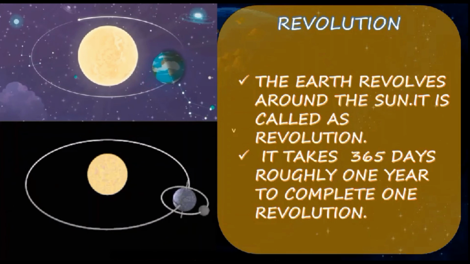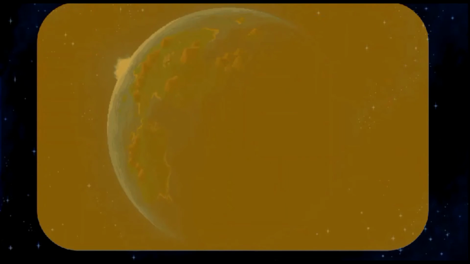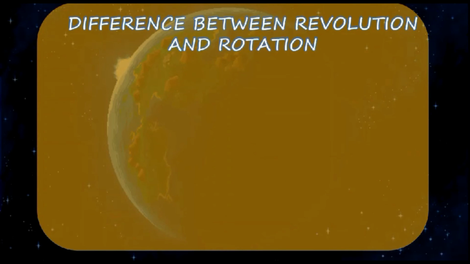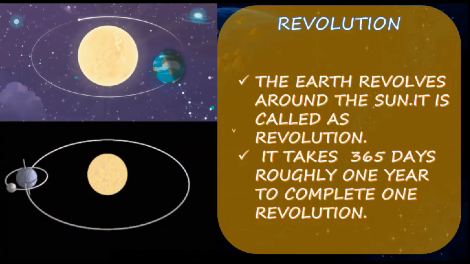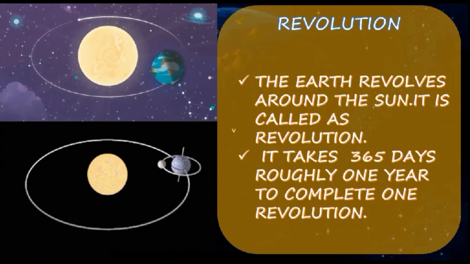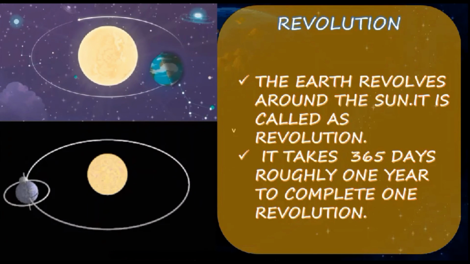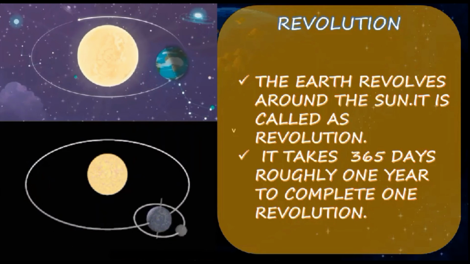Next, revolution. The Earth revolves around the Sun. It is called revolution, right? It takes 365 days, 1 year, to complete one revolution. Before we see the difference, I want to give some points about revolution. Besides spinning on its axis, the Earth also revolves around the Sun. That is called revolution, right?